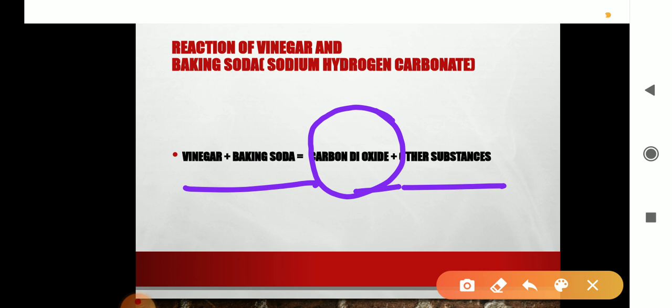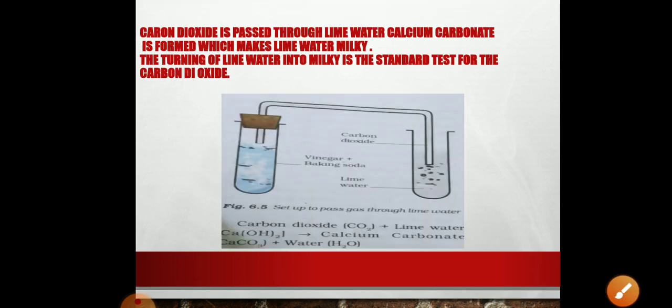आपने इन दोनों को मिक्स किया और इसमें से बबलिंग के साथ में बबल्स निकल के बाहर आते हैं. दिस इज द गैस इज कार्बन डाइऑक्साइड. हाउ यू कैन टेस्ट कि ये गैस कार्बन डाइऑक्साइड ही है? फॉर दैट you have to take the lime water. What you have to do, you will take the lime water and you will pass that CO2 in the lime water, then lime water will become colorless. Lime water will become colorless.